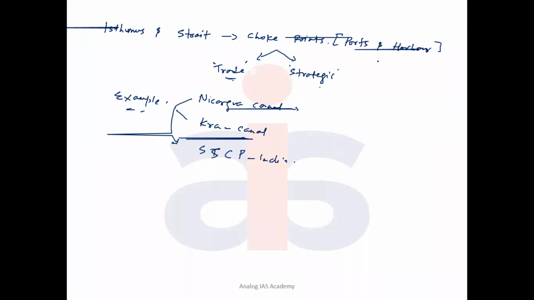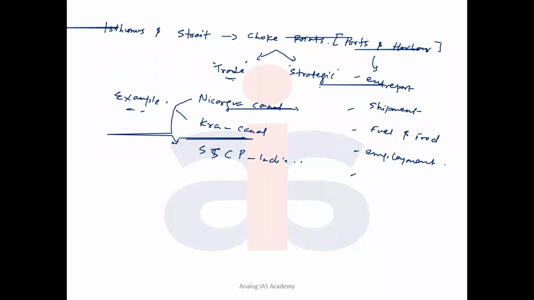The ports and harbors you build can act as an entrepot for other international shipping routes, for fueling, and you can make money from this. Second, they can be used for transshipment purposes. You can use the ports and harbors for fuel supply and food supply. As a result, they act as an employment generator and support major international trade. So the economy of that country is controlled by the isthmus and strait.